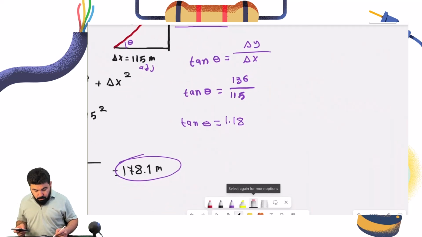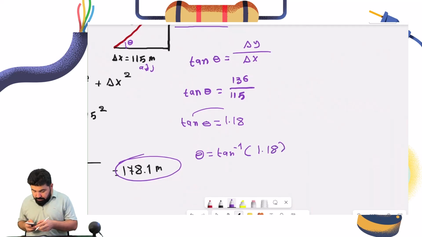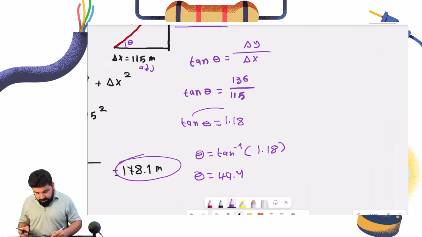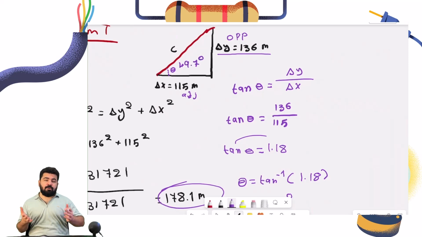Is it the direction? No, we're going to take the inverse of this. So tan goes to the other side. Theta is equal to tan inverse of 1.18. Let's take the tan inverse. So we have theta is equal to 49.7. This is the angle, guys. So we found the direction and we found the magnitude too.